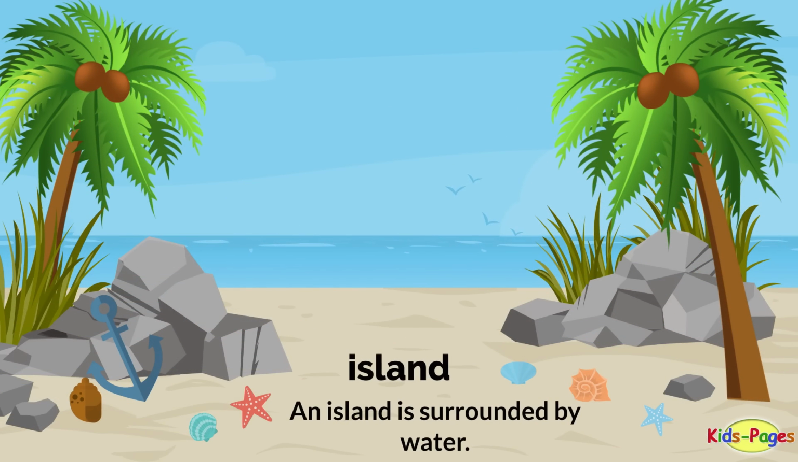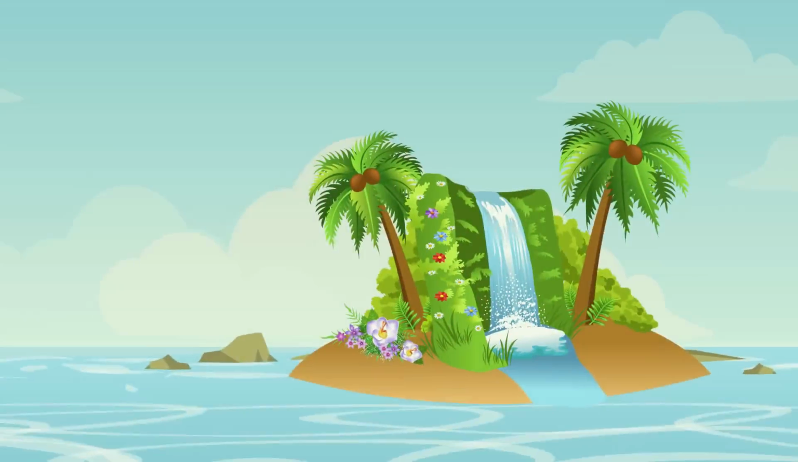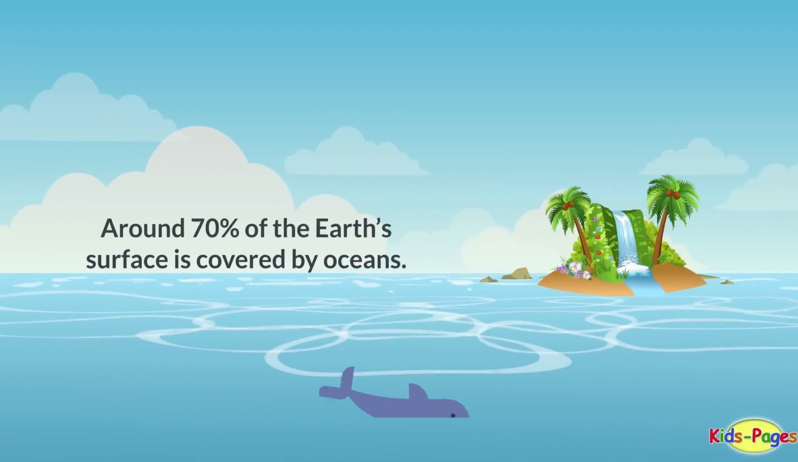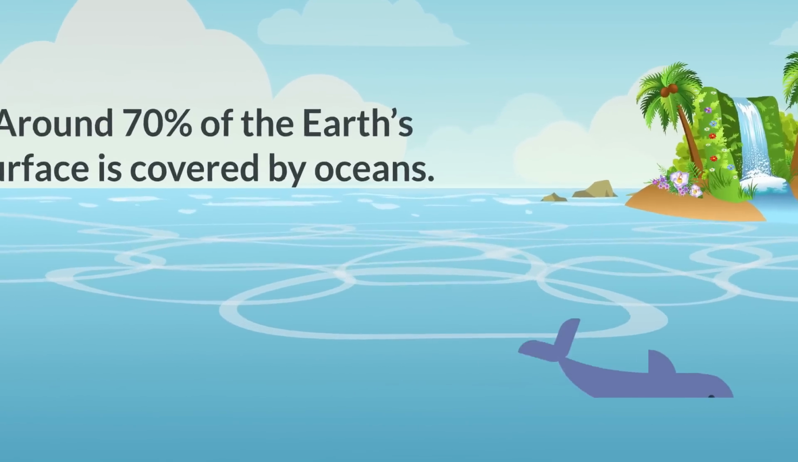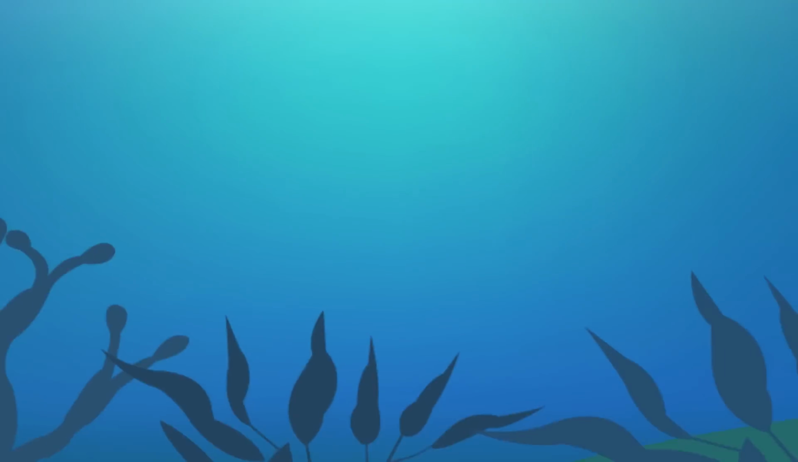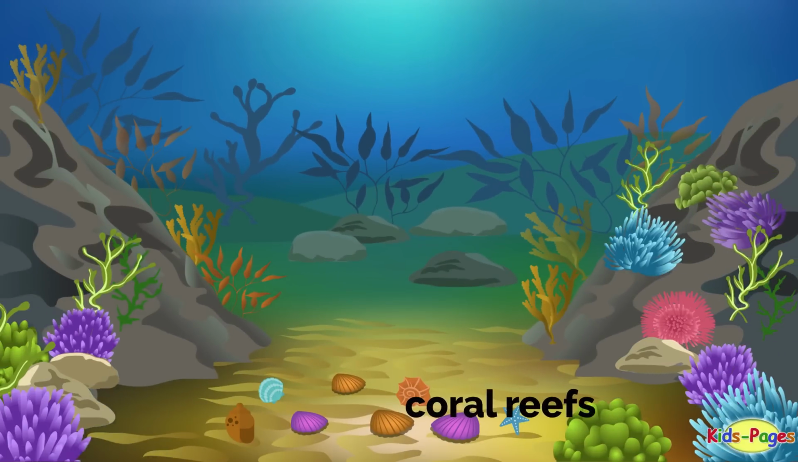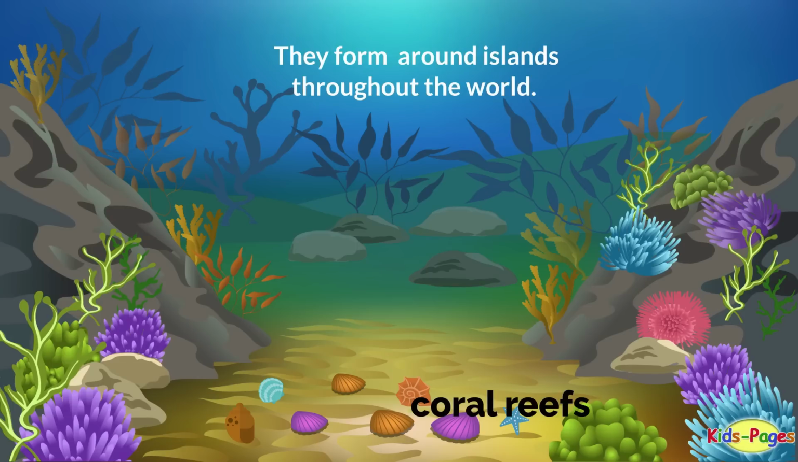Island. An island is surrounded by water. Ocean. Around 70% of the Earth's surface is covered by oceans. Coral reefs. They form around islands throughout the world.